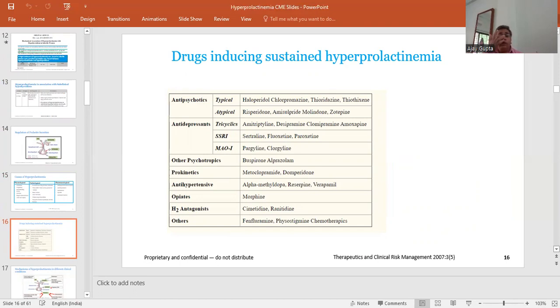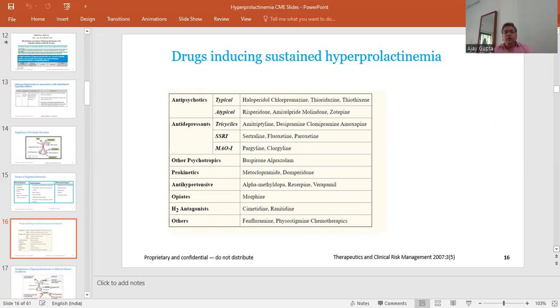This includes antipsychotic drugs, typical ones like haloperidol, chlorpromazine, thioridazine, or atypical ones like risperidone, amisulpride, or zotepine. Antidepressants include tricyclic antidepressants like amitriptyline or clomipramine, serotonin reuptake inhibitors like sertraline and fluoxetine, or MAO inhibitors. Other drugs include pregabalin, buspirone, alprazolam, prokinetics like metoclopramide and domperidone, antihypertensives like alpha methyldopa, reserpine, and verapamil, opiates like morphine, H2 antagonists including cimetidine and ranitidine, and other drugs including fenfluramine.